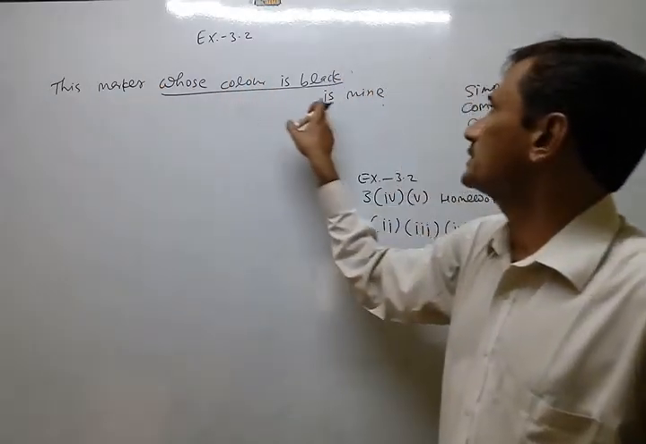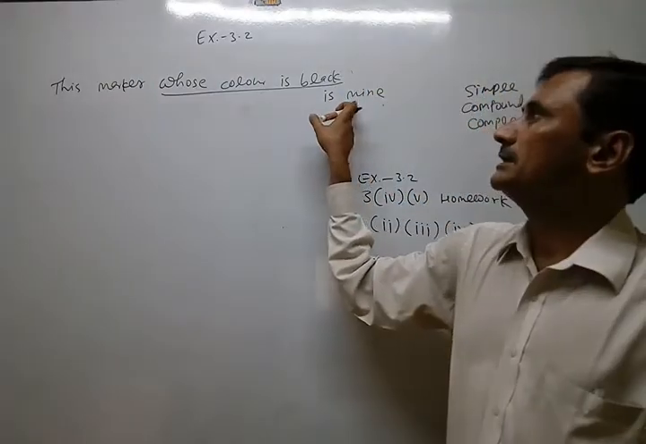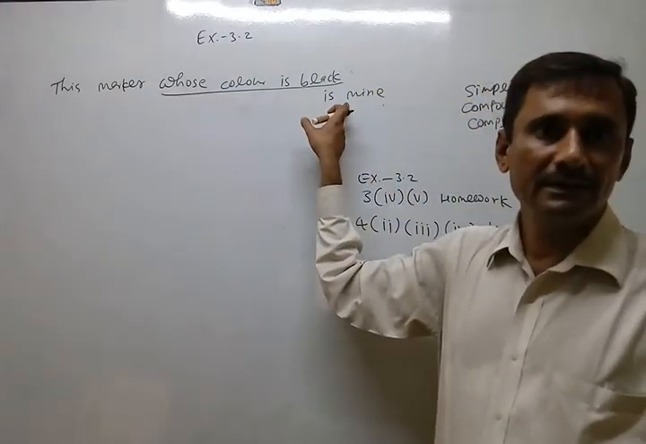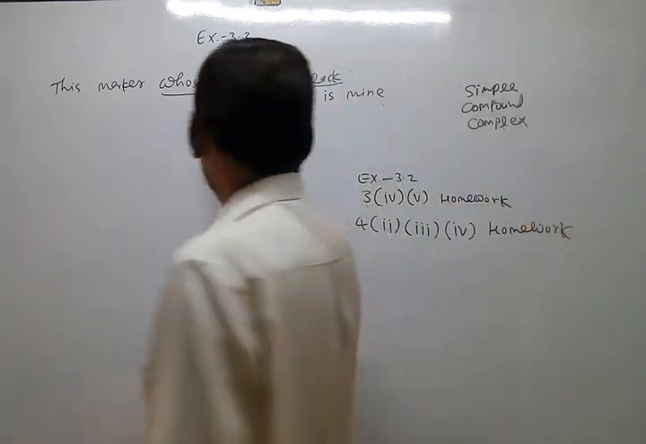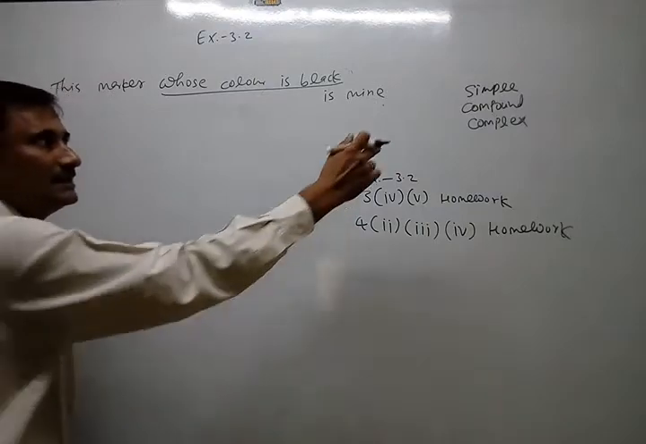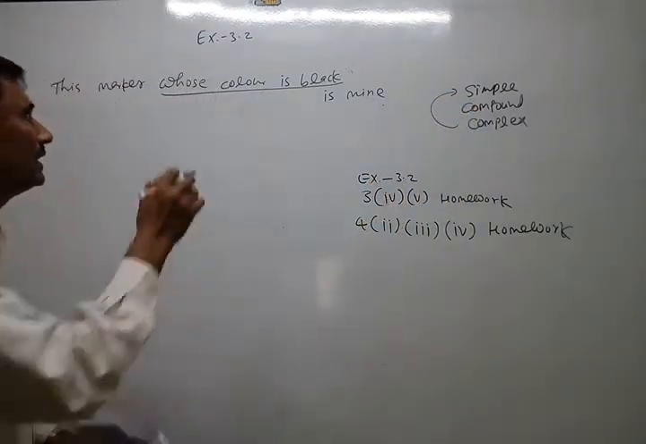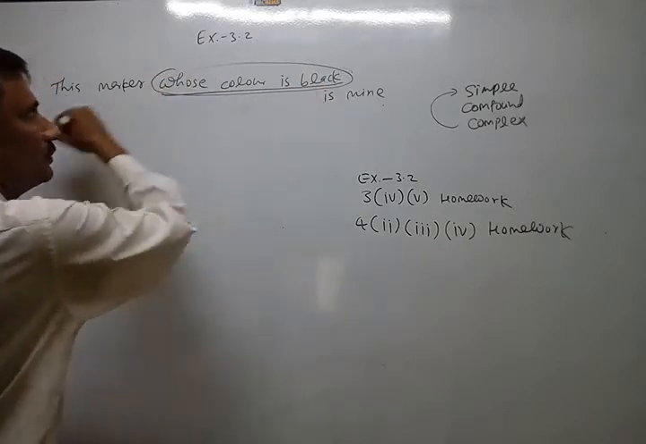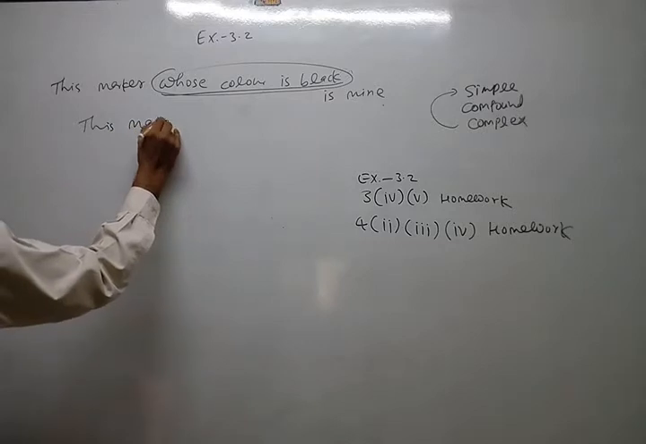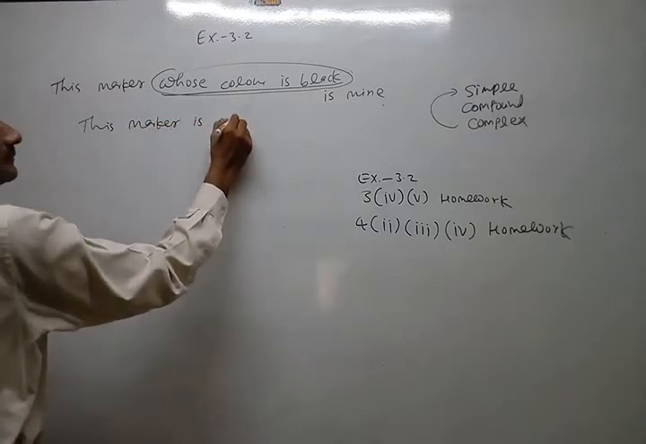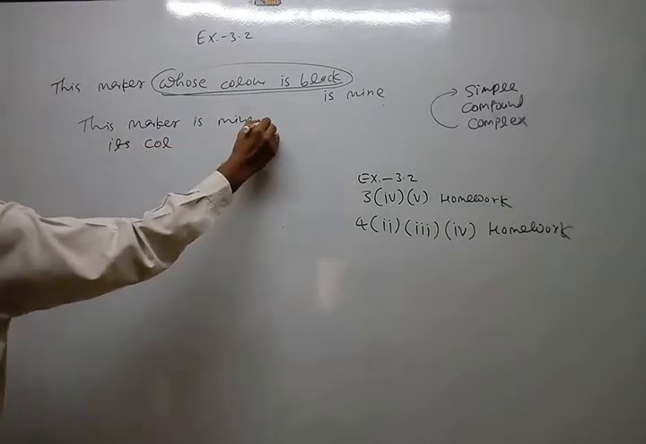So one meaningful statement can be formed by this part and this part. This marker is mine. Okay, its color is black. So I can make here two separate statements. Out of a complex statement, I can make two simple statements. How? Just remove this part, the subordinate clause. So this marker is mine. Okay, its color is black. Full stop.